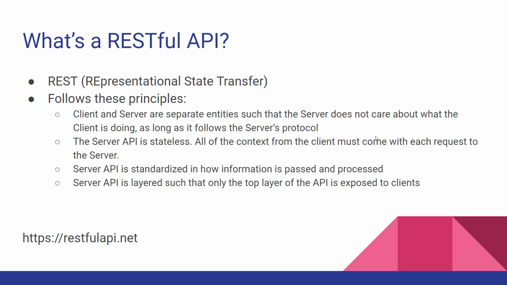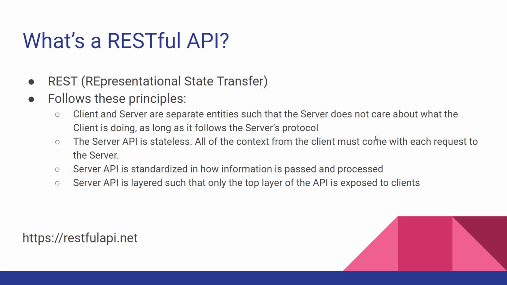The second principle is that the server API is stateless, which means that all of the context from the client must come with each request to the server. As the programmer or the client, when you call the function, the server is not going to have any idea who you are or what you want. So as the caller, you need to provide all of that context to the server so that the server knows how to properly respond to you. The third principle is that the server API is standardized in how information is passed and processed.